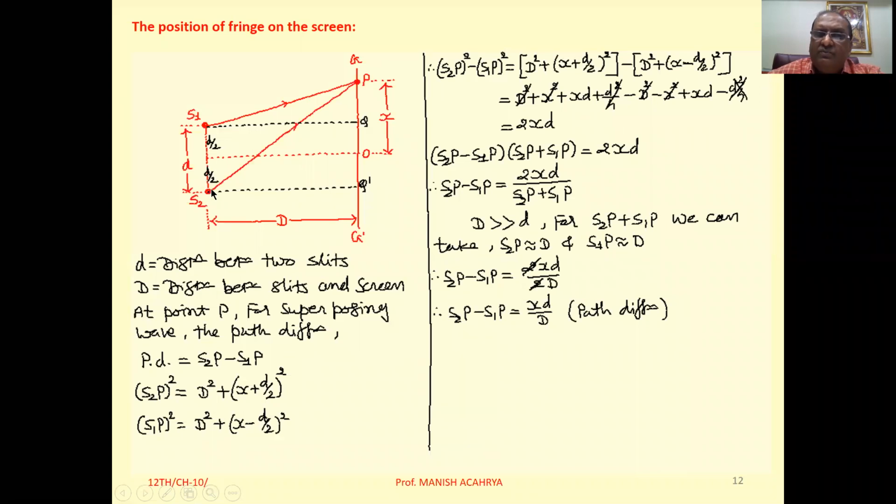Now consider the superposition of the waves from S1 and S2 at any arbitrary point P on the screen, which is situated at a distance x from the point O. Okay, so we can say the path difference for the waves superposing at point P coming from source S1 and S2 is given by S2P minus S1P.